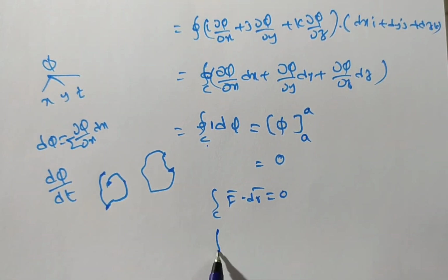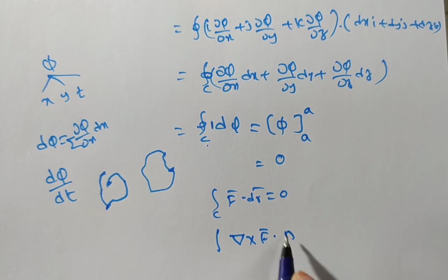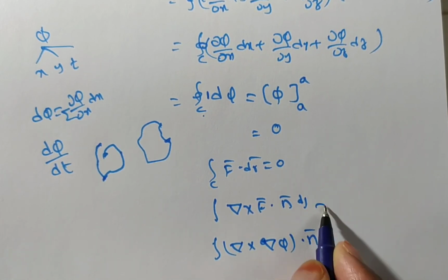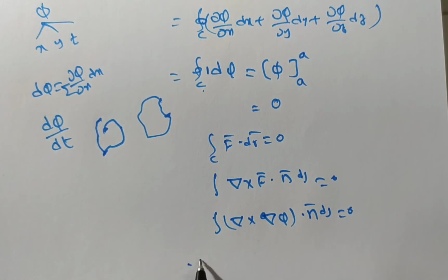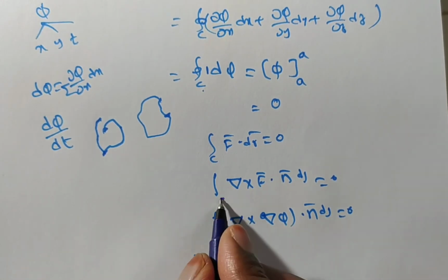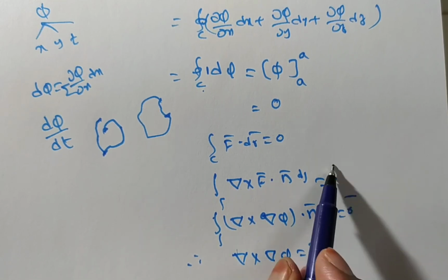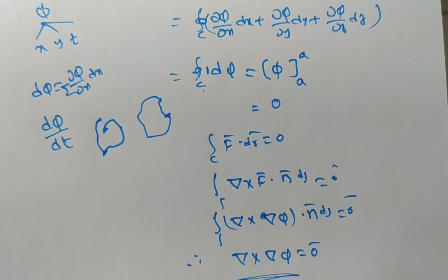What is the integral over C of f bar dot dr bar? You have del cross f bar dot n bar ds. F bar is equal to what I have? Grad phi. So del cross del phi dot n bar ds is equal to 0. Therefore it is enough to prove del cross del phi is equal to 0 bar. Okay, is it clear for everyone? Thank you for watching this video.